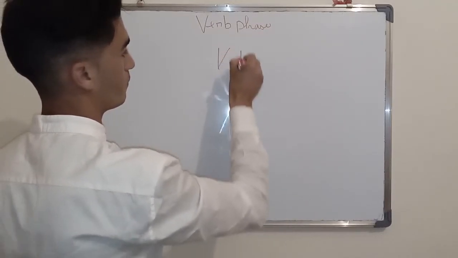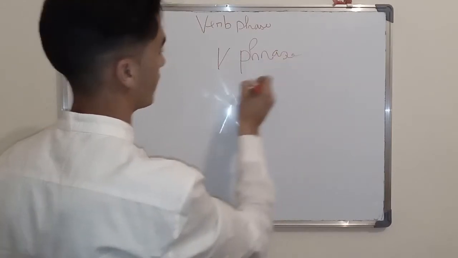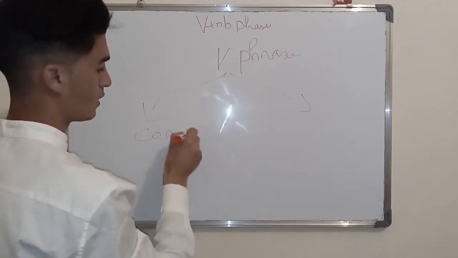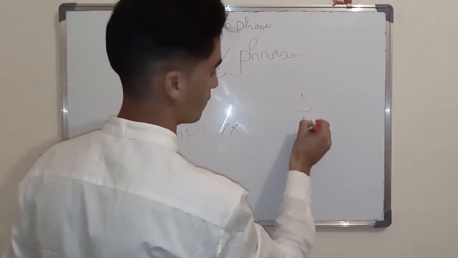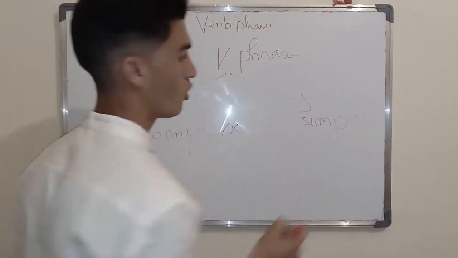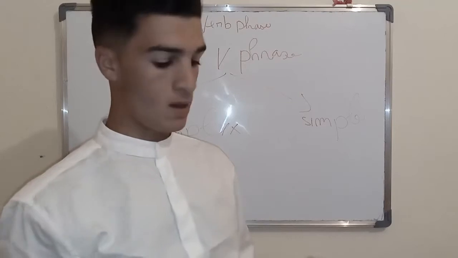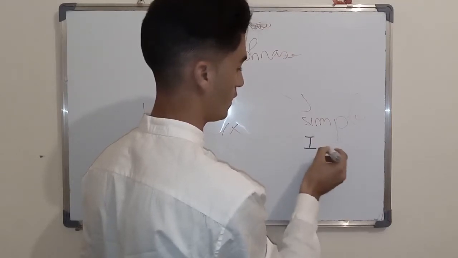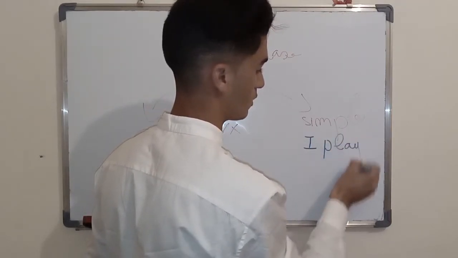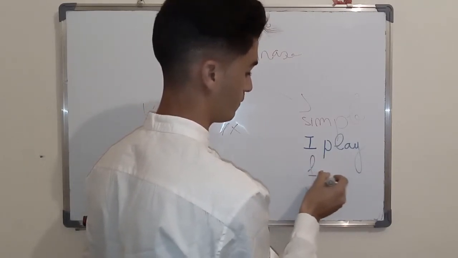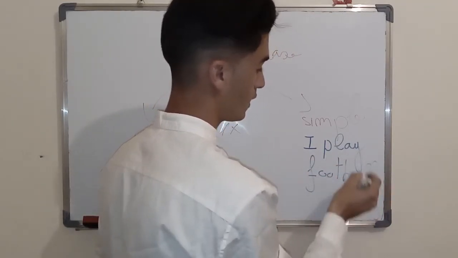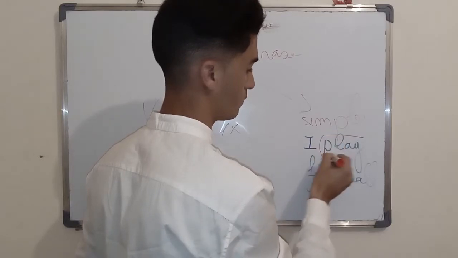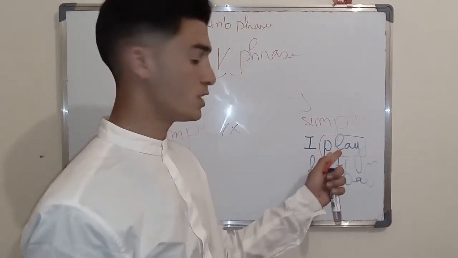Verb phrase. A verb phrase can be complex or simple. Simple when it consists of just one main verb. For example, I play football. Here the verb play is just one main verb. It consists of just one main verb, which is play.